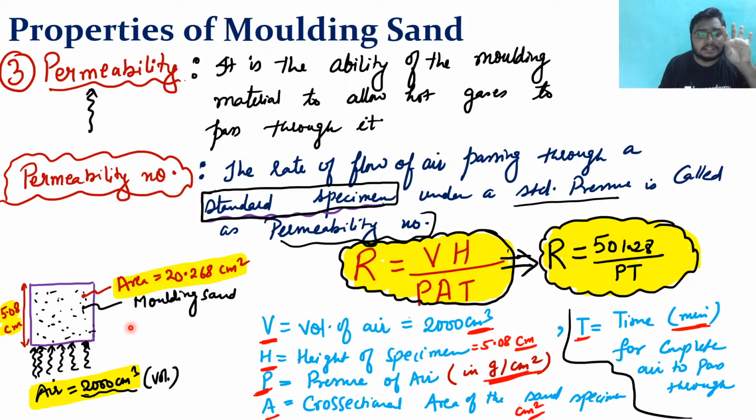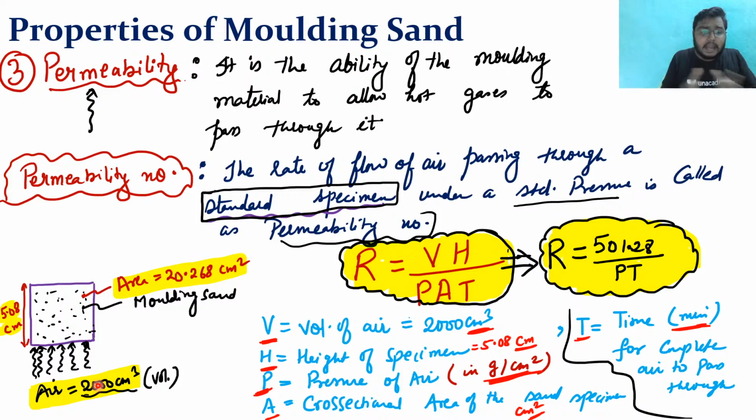I will make the same height, 5.08, and area, 20.268, and based upon these standard figures I will make the standard specimens of these four molding sands. Now from all four standard specimens, I will flow the 2000 centimeter cube volume of air through them, and then I will see how much time is taken by each of these four qualities of molding sand. Based upon that I will easily identify that this sand is taking less time, and this sand is taking much more time.